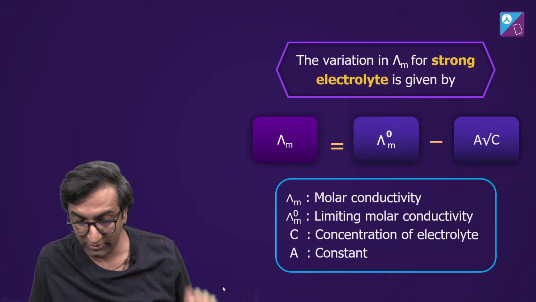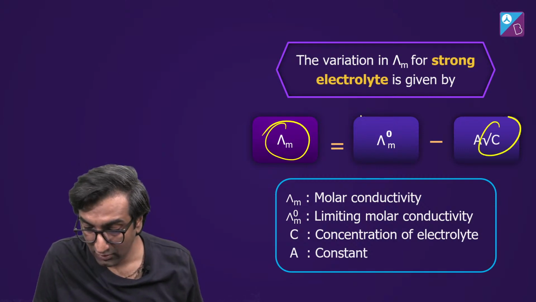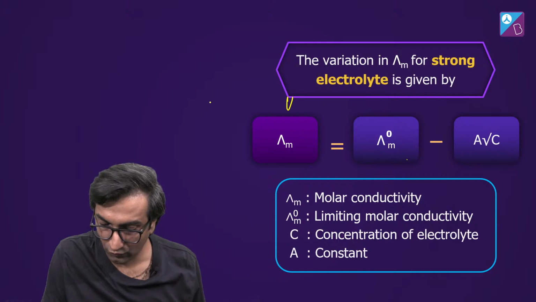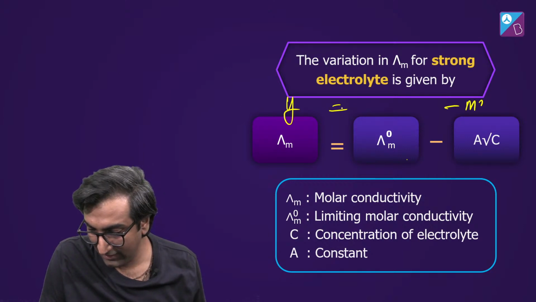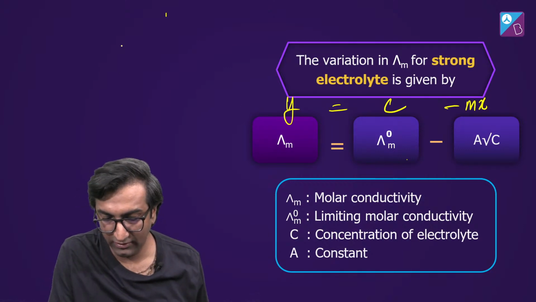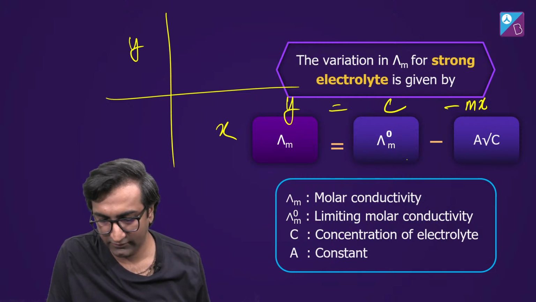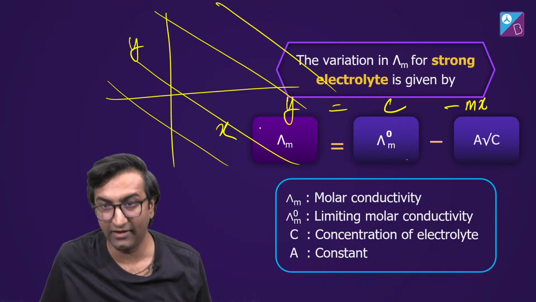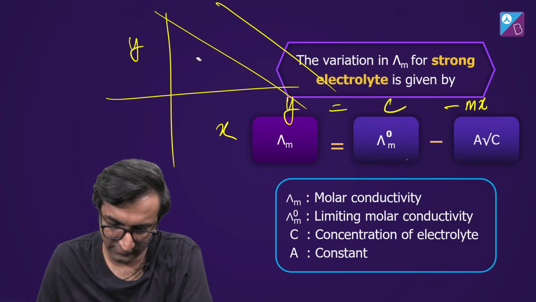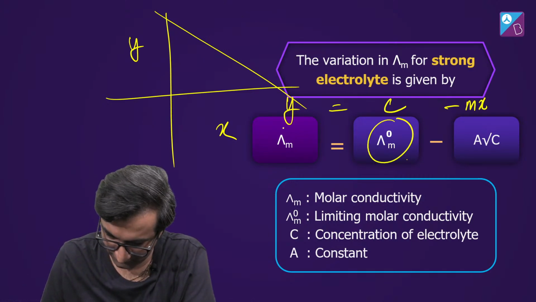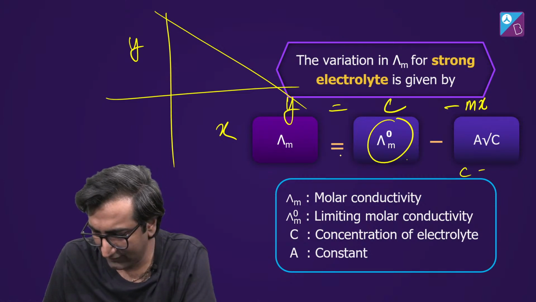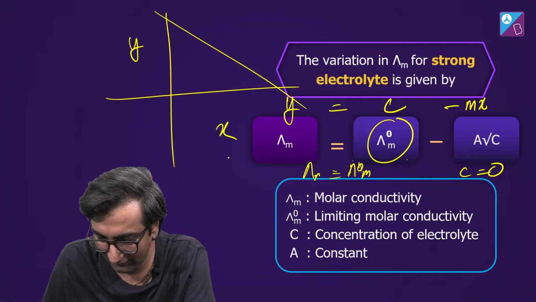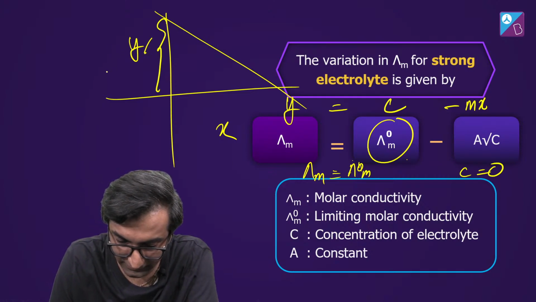I will plot lambda m versus root c. There are some constants. What does this look like? This is y equals minus mx plus c. What equation is this? If I want to plot this, it has a negative slope. How will a negative slope go? Doesn't look like this, probably this, because this is the positive intercept. At concentration equal to 0, lambda m will be equal to lambda not m. So this value is lambda not m.